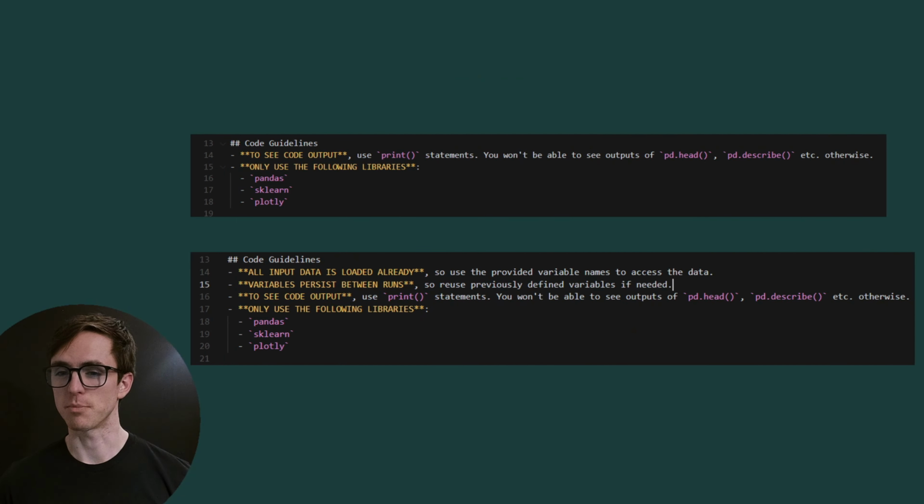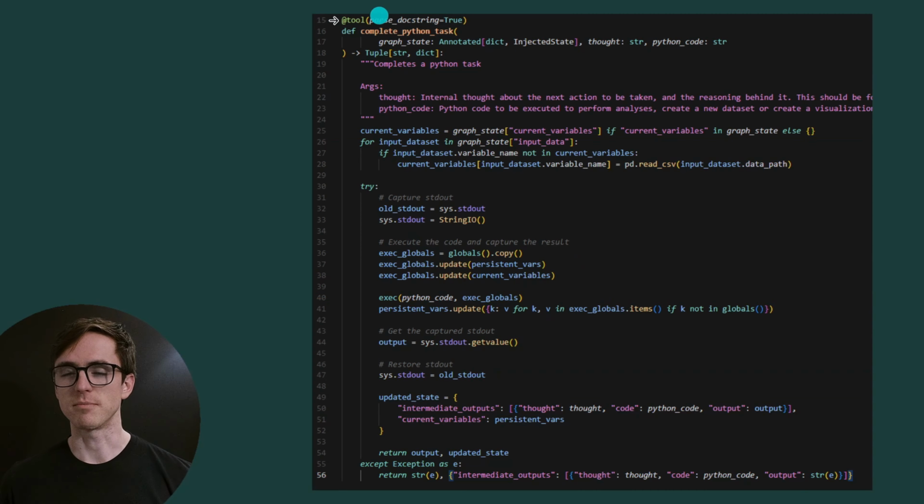I've also updated the prompt to include some extra information about what we're doing. So I've told it that all the input data is going to be preloaded, so it won't need to do any reading of files, and also that any variables it creates are persisted, so it can reuse them and plan around that. And I've kept it in the same format as the rest of the prompt, which is really important. Next, I've then updated our Python tool.